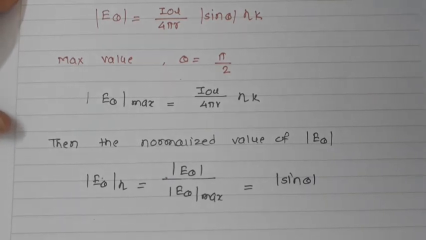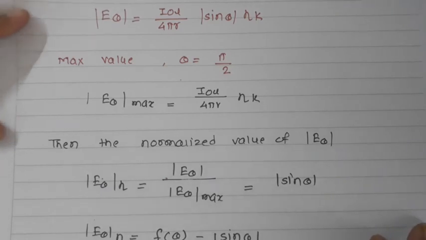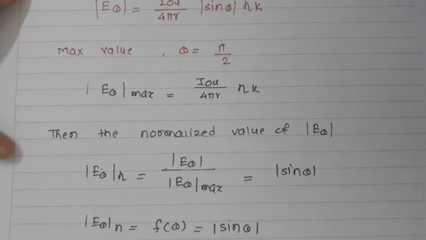This is independent of phi and is a function of theta. So E theta normalized is a function of theta, which is nothing but the mod of sin theta. We can plot this for different values of theta in the phi equal to 0 plane. This is called the normalized E plane or vertical pattern. For the H plane pattern we set theta, and here we'll plot these patterns. The first is the E plane or vertical pattern.